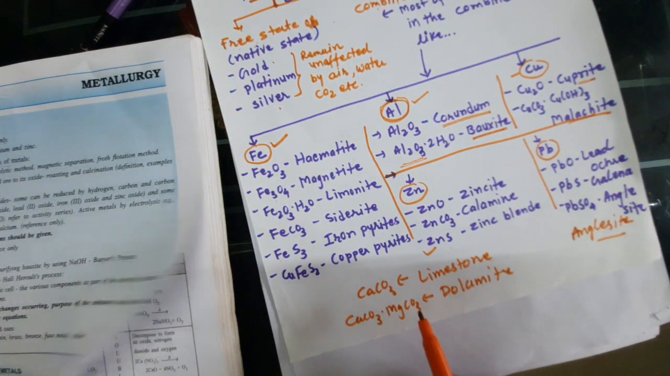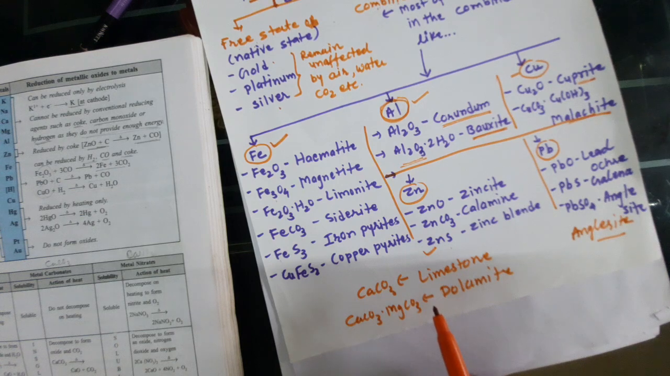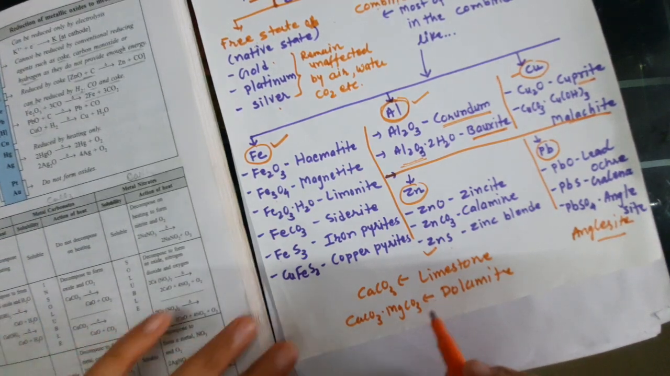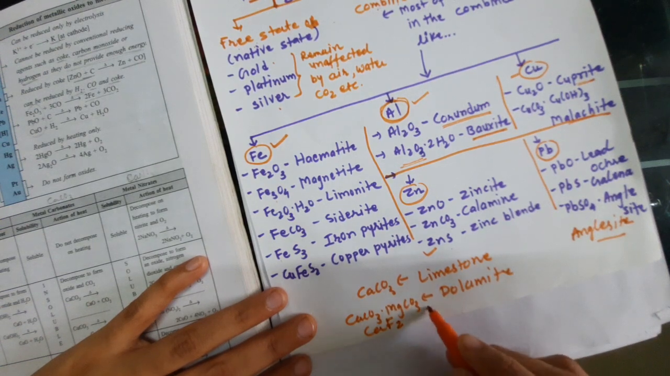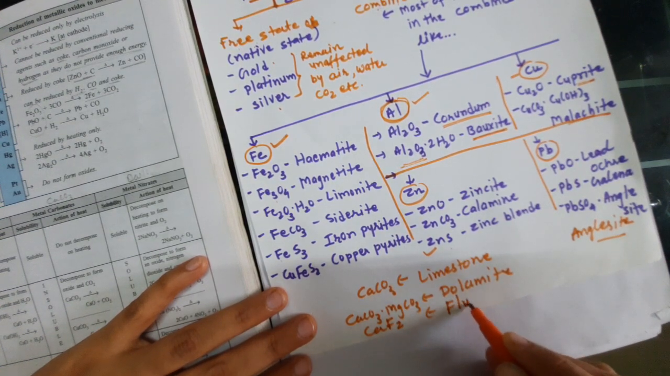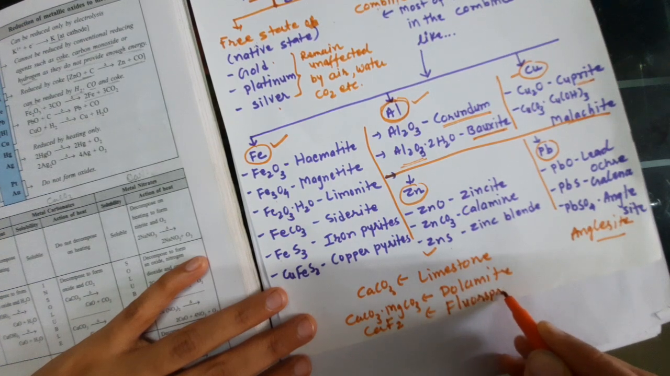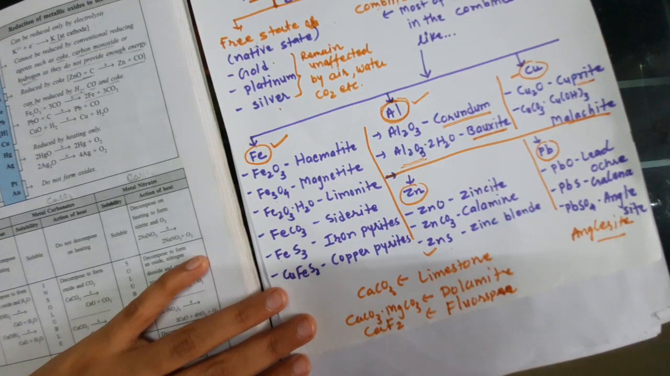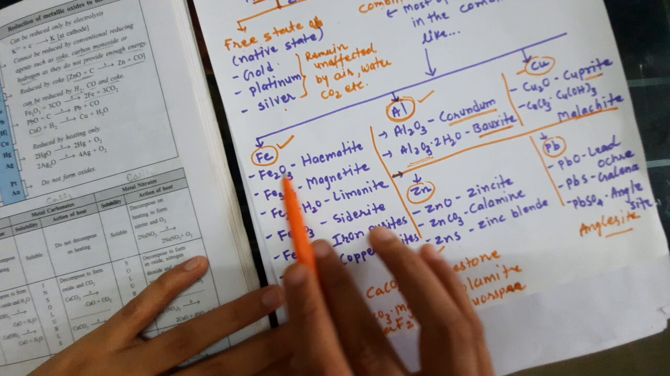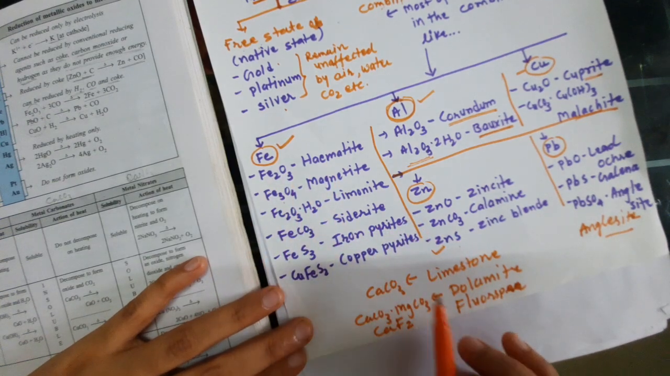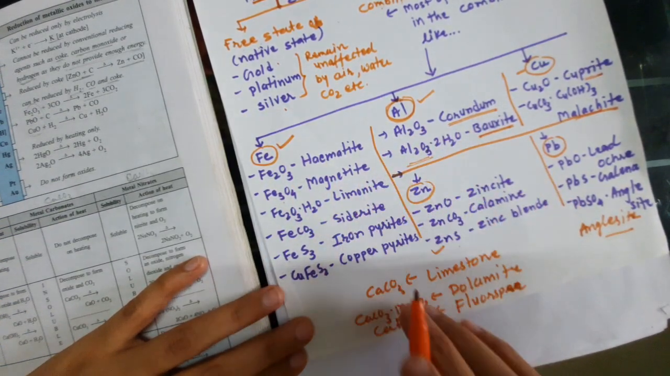For the magnesium also it is given, for the sodium also given, and for the calcium another one, we can write CaF2, which is fluorspar. So all of this you need to remember student. Don't forget this formula and the name as well. These are the combined forms of the metal.